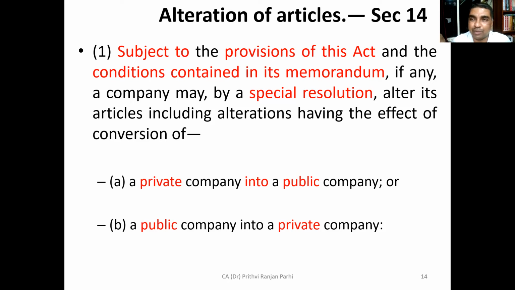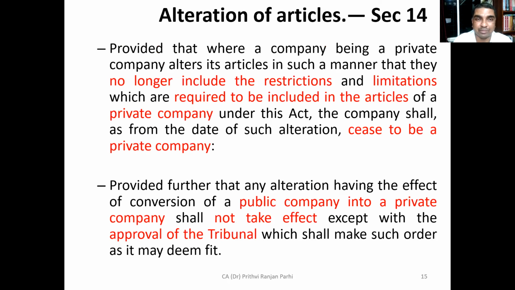What is a private company? There are restrictions in the articles. Restriction as regards transferability of the shares. Restriction as regards the maximum number of shareholders. If those restrictions are removed, it will become a public company. So by alteration, the restrictions can be removed. If removed, a private company can be converted into a public company. And if these restrictions are added, then a public company can become a private company. So alterations are possible.